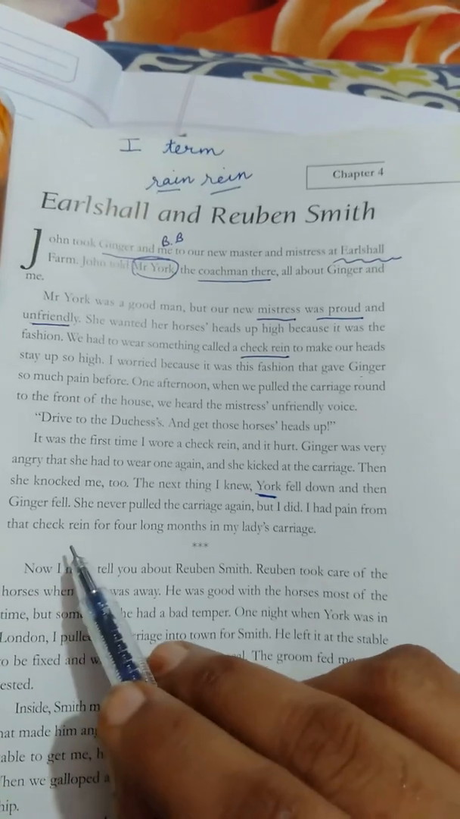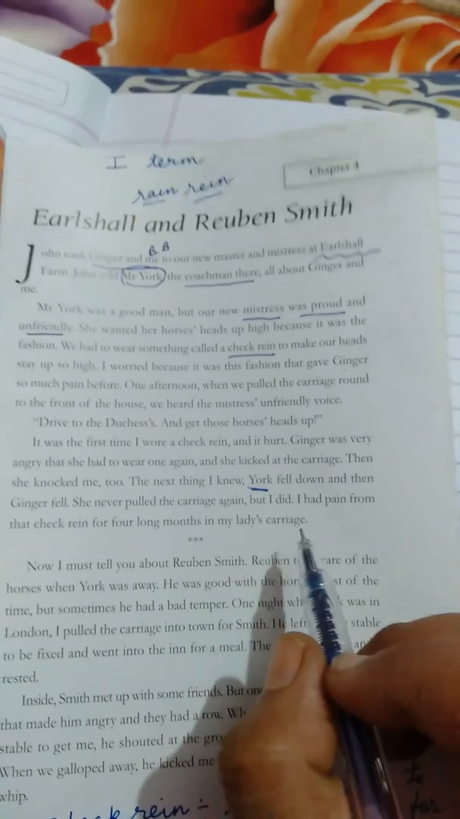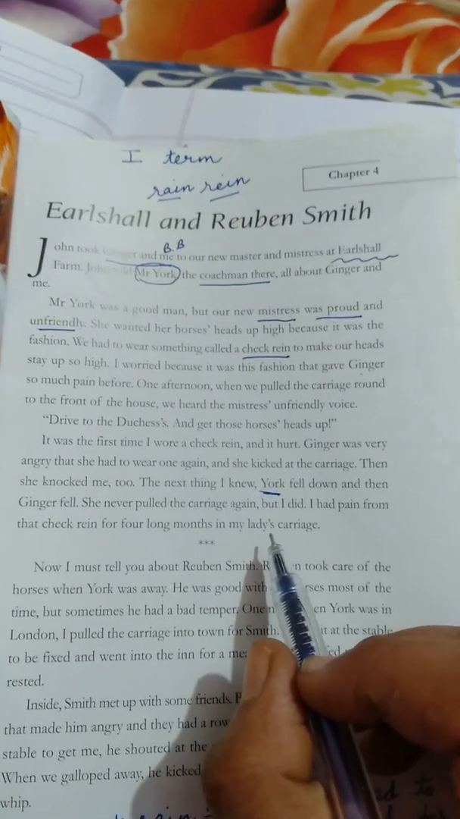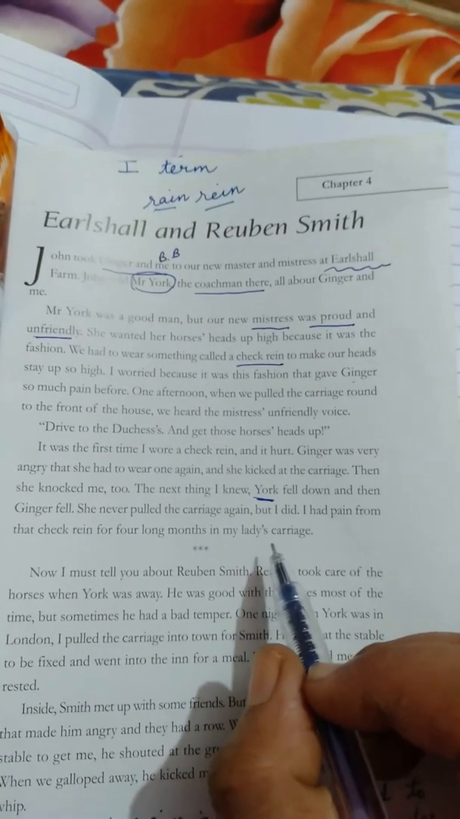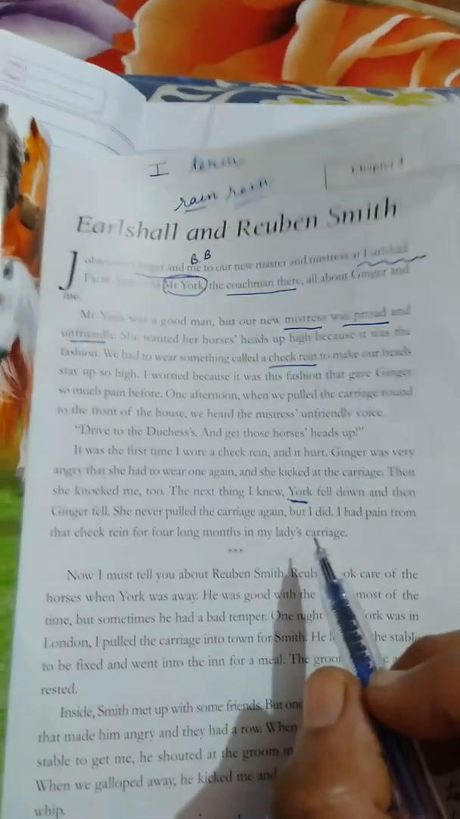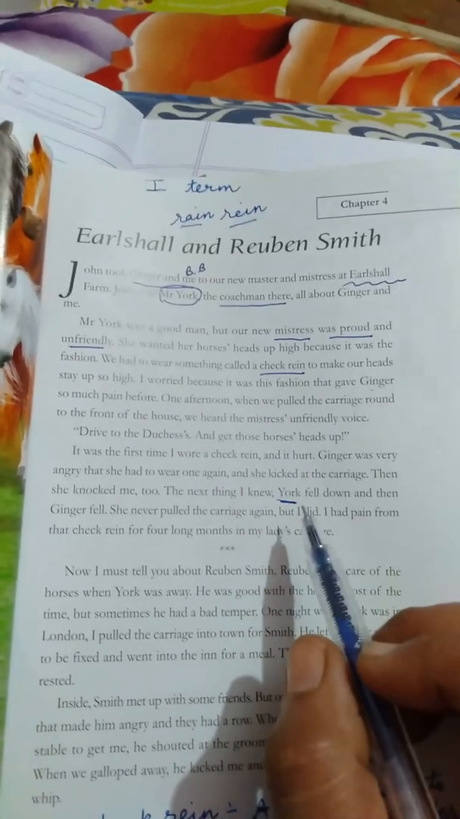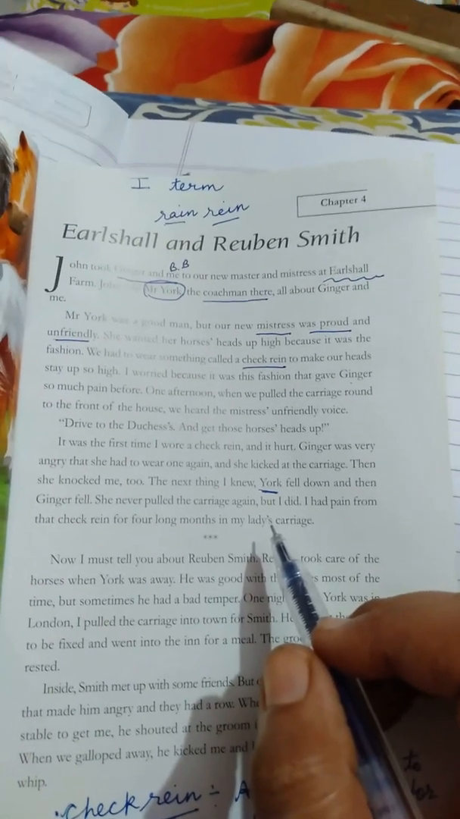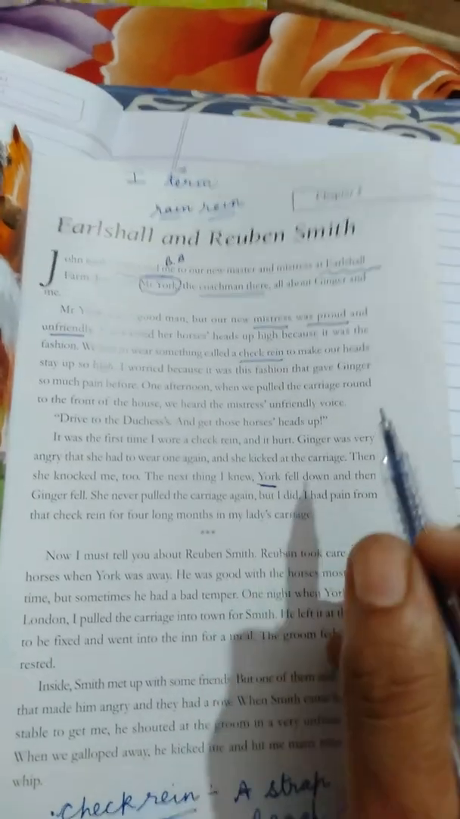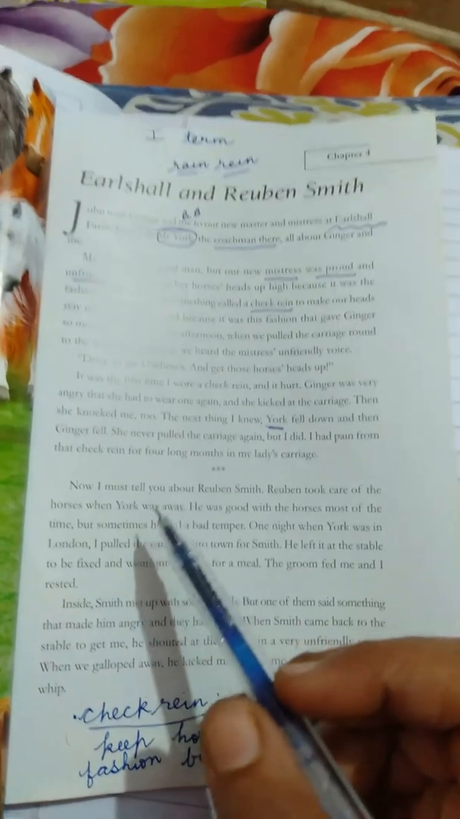I had pain from that check rein for 4 long months in my lady's carriage, because every time he was taking the ladies from one place to another, that unfriendly lady used to come and shout to the coachman. She used to shout to put on that check rein, and keep it a little more tight, only for fashion, to make the horses look more beautiful. That was only in the mind. Horses are already beautiful.